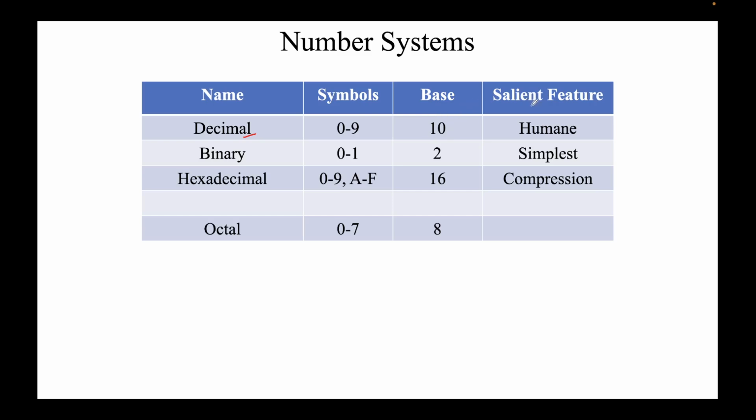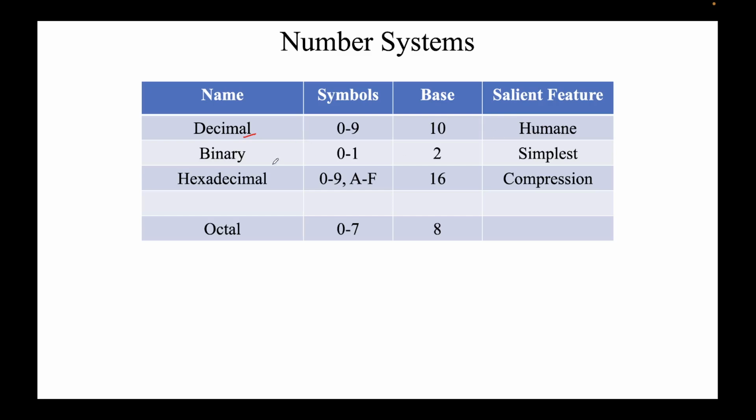The most characteristic feature of this number system is that it's human. This is the most natural thing that comes to us. As we are growing up, we see these numbers all around us. Our age is expressed in numbers: age 1, age 2, age 3. So right from our childhood we are exposed to these numbers.